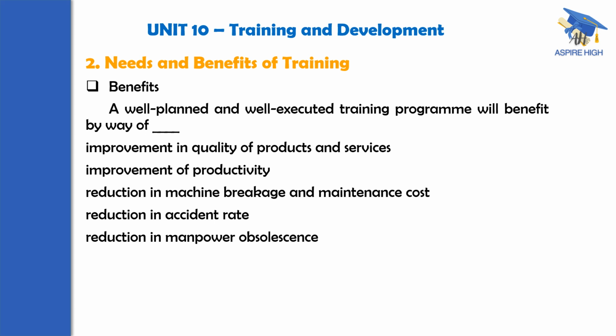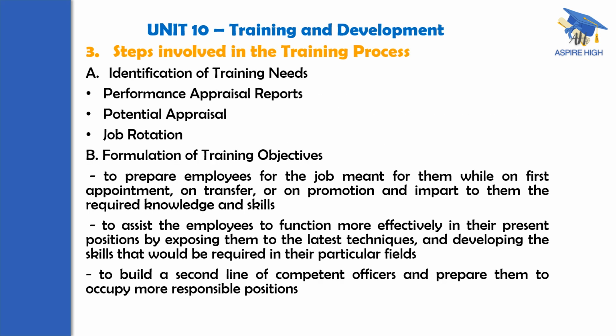One is improvement in quality of products and services. Second, improvement of productivity. Third, reduction in machine breakage and maintenance cost. Fourth, reduction in accident rate. Fifth, reduction in manpower obsolescence. So mainly in the examination, a 20 marks question could be expected. One is steps involved in the training process. What are the various steps involved in the training process? An elaborate discussion is to be made.